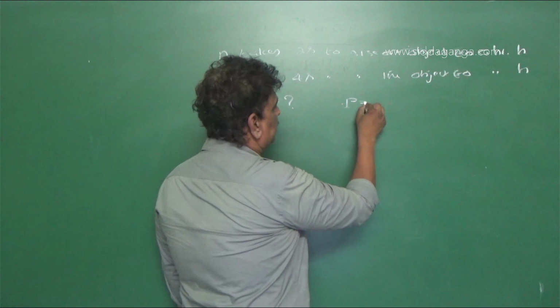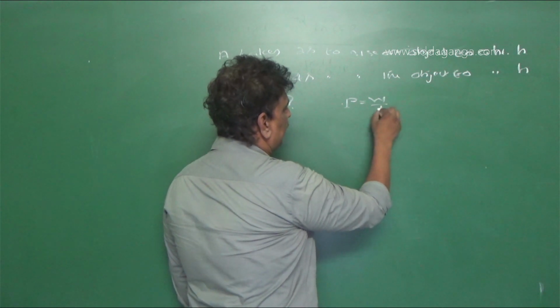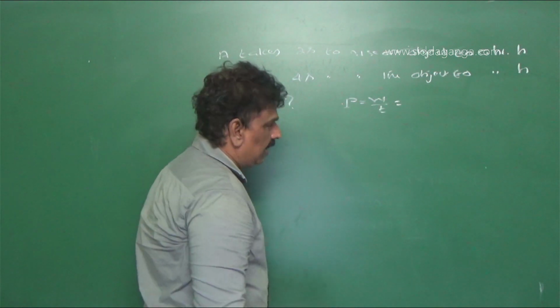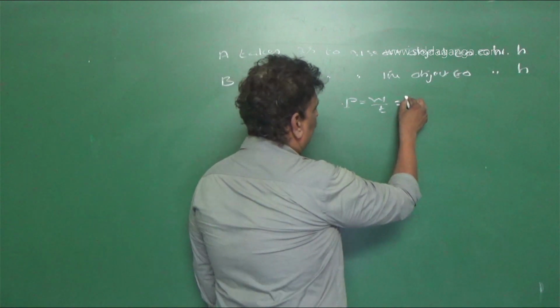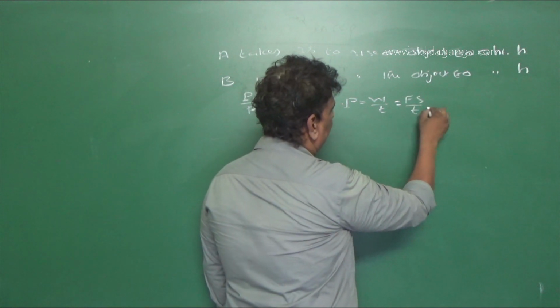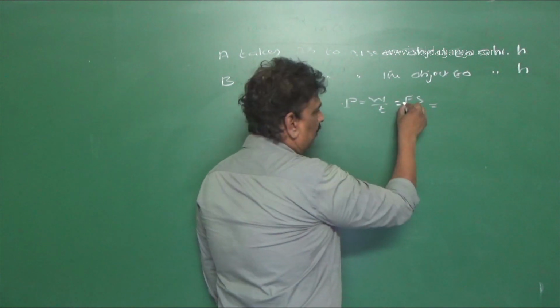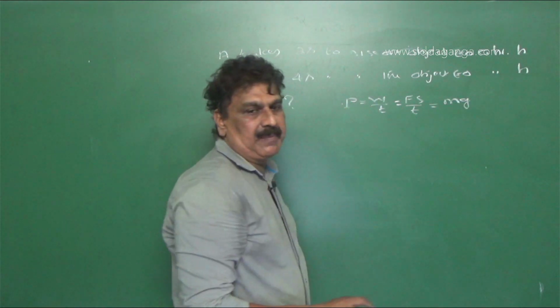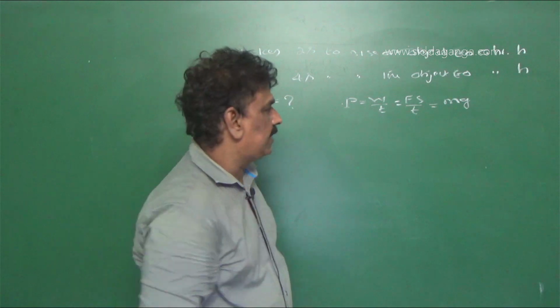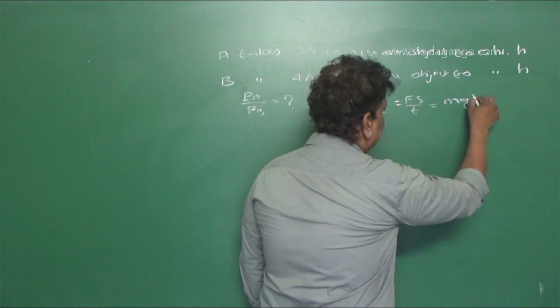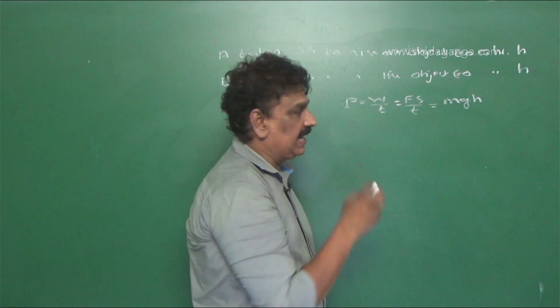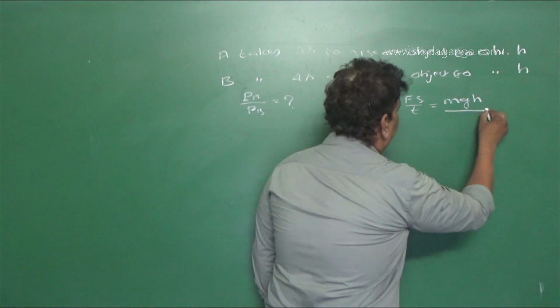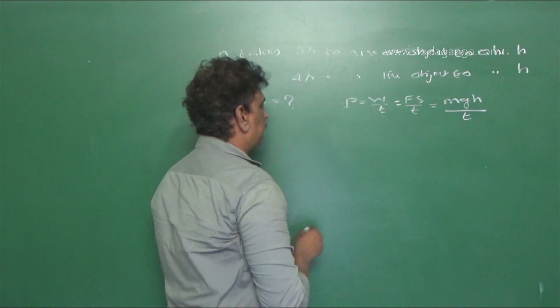Now simply we have the power is equal to work done by time taken. Work done is equal to force into displacement, by time. So force here exerted is equal to mg, where m is the mass of the object. Displacement is say height h, divided by time.